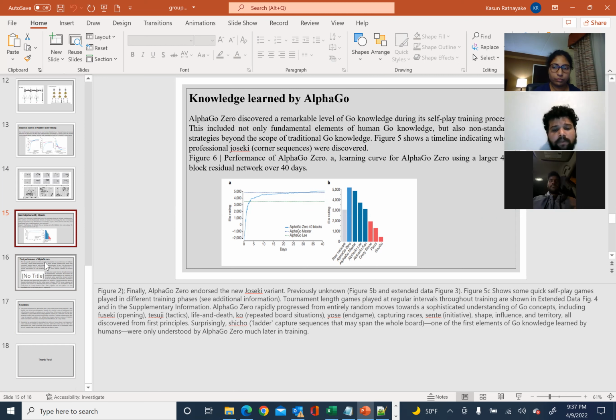AlphaGo Zero rapidly progressed from entirely random moves towards a sophisticated understanding of Go concepts, including fuseki, tesuji, life and death, ko, yose, capturing races, sente, shape, influence, and territory, all discovered from first principles. Surprisingly, shicho, ladder capture sequences that may span the whole board, one of the first elements of Go knowledge learned by humans, was only understood by AlphaGo Zero much later in training.